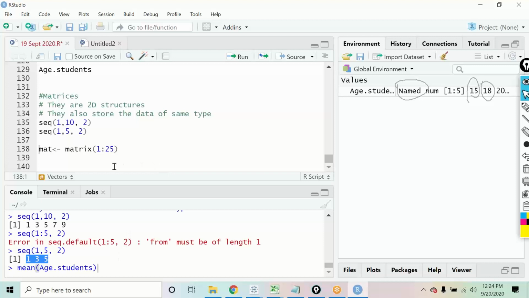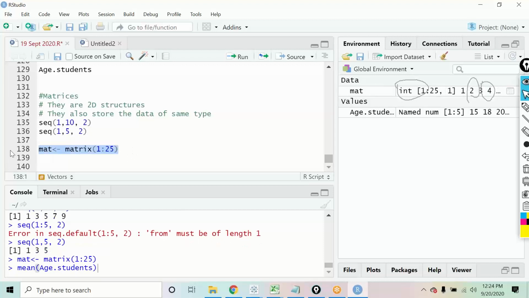Now you know this matrix that I have created over here. What I'm doing in this case is creating a matrix with the numbers from 1 to 25. This is a matrix that I want to create, so let us quickly create this matrix. All of you create it.